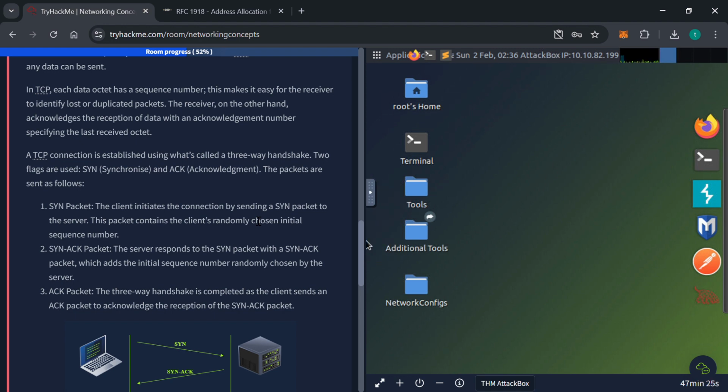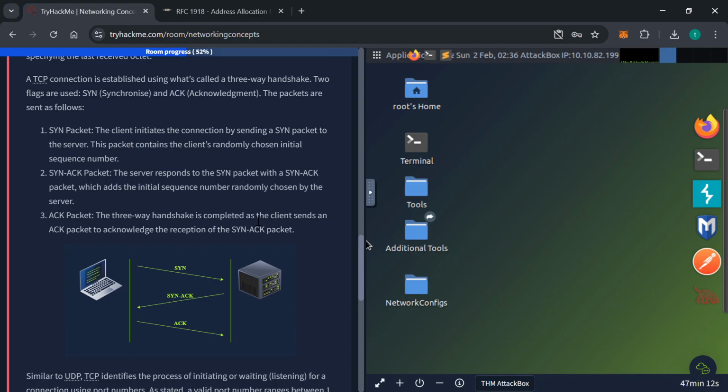The SYN ACK packet: the server responds to the SYN packet with a SYN ACK packet, which has the initial sequence number randomly chosen by the server. The ACK packet: the three-way handshake is completed as the client sends an ACK packet to acknowledge the reception of the SYN ACK packet.